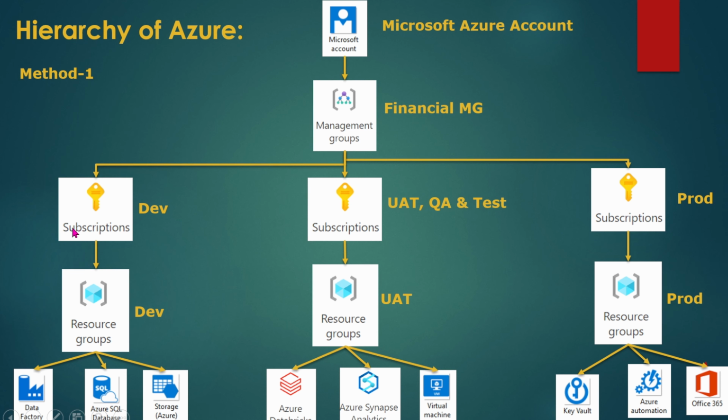If a parent has developer access or contributor access, then those subsequent children under that particular parent will also have those same inherited conditions. Got it, right? So we have different kinds of roles like contributor role, reader role, and owner role. If you give a particular subscription an owner role, then those which are present under it will also have the owner role. If it has a reader role, then all these things will be read only. So that is what inheritance means.